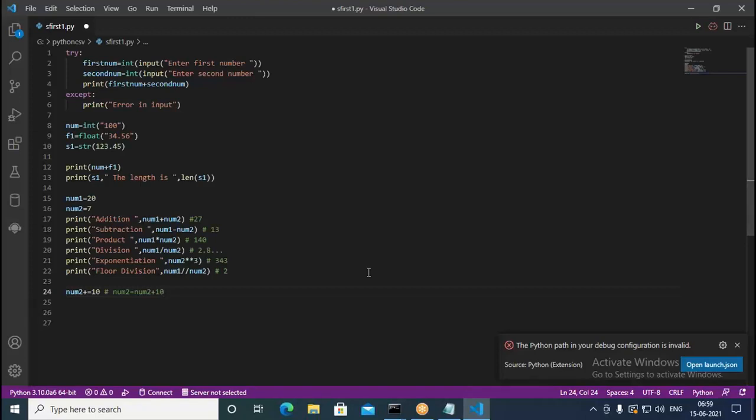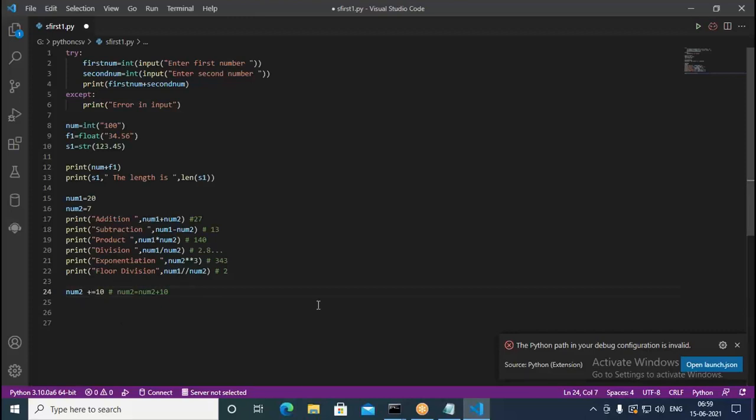Oh, can you please repeat that one? See, num2 plus equal to 10 we have written. So this is exactly num2 equal to num2 plus 10. Instead of writing like that, you can write in this way. So you use the operand, then you use the required operator, then you use the assignment operator at the end, with whatever arithmetic operation you are trying to perform. So the other operand also you have to use. First operand is num2. So it's nothing but num2 equal to num2 plus 10. So instead of that, what we do here, num2 plus equal to 10 we write.